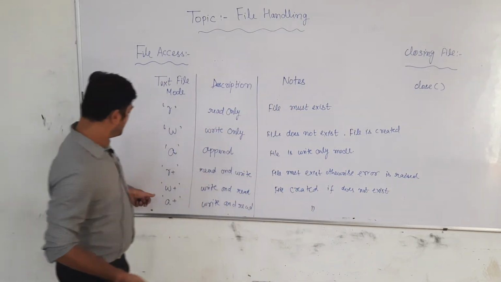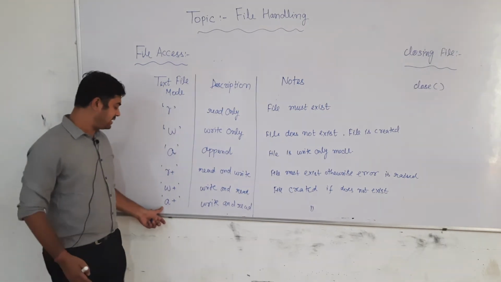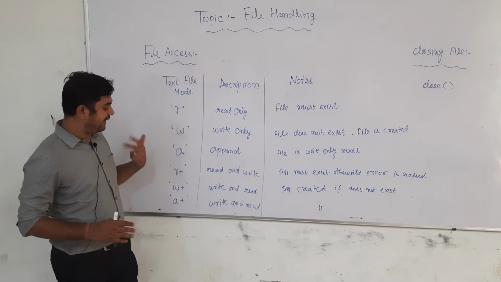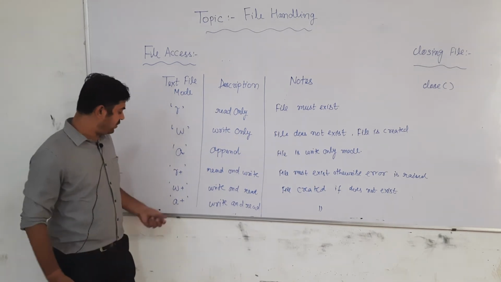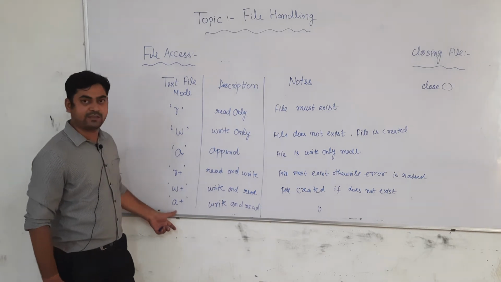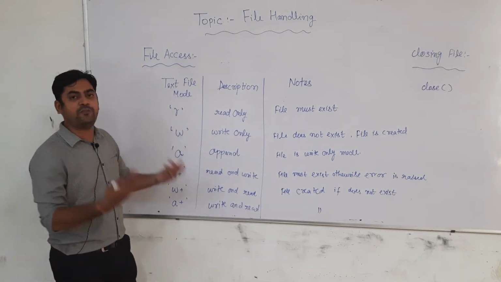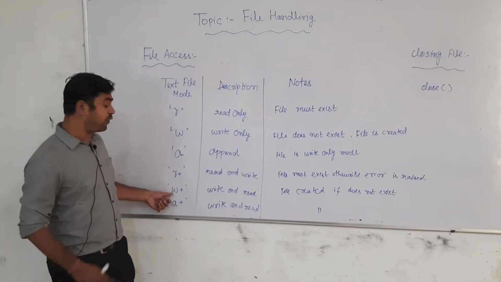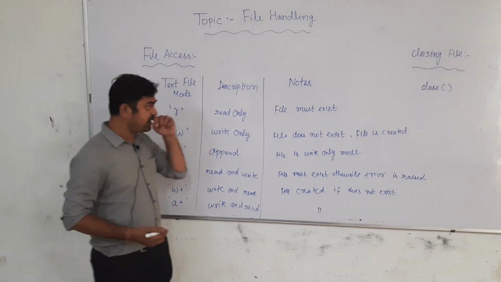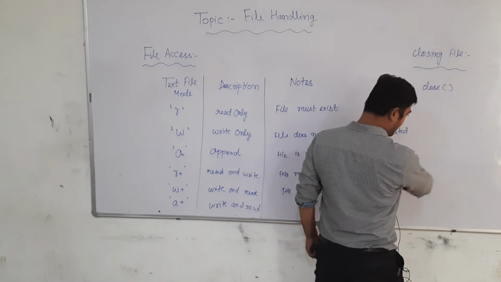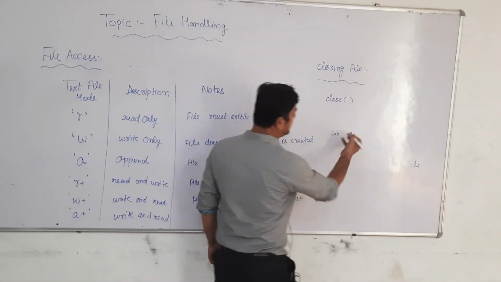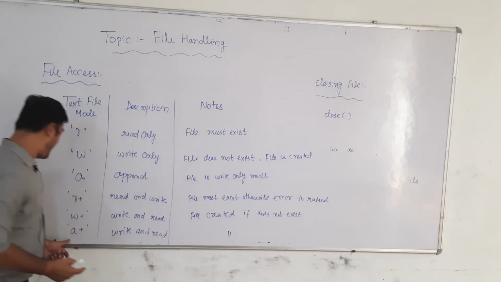Suppose we are taking a plus. a plus is used to write and read also. Whenever we are going to edit something, we have to take the a plus mode. And if it is just for write and read a single time, then we take w plus. Suppose, like in the last example, for modifying the stock, we have to take a plus.